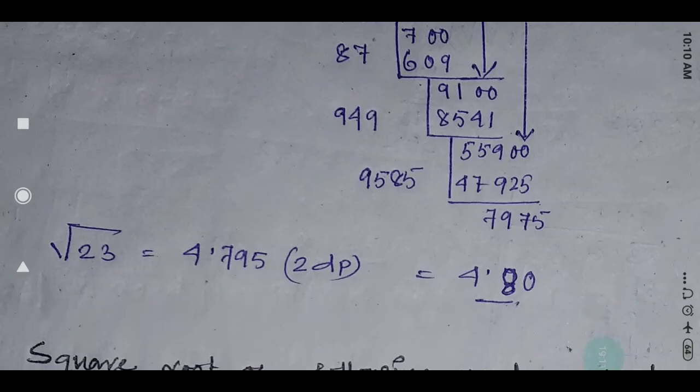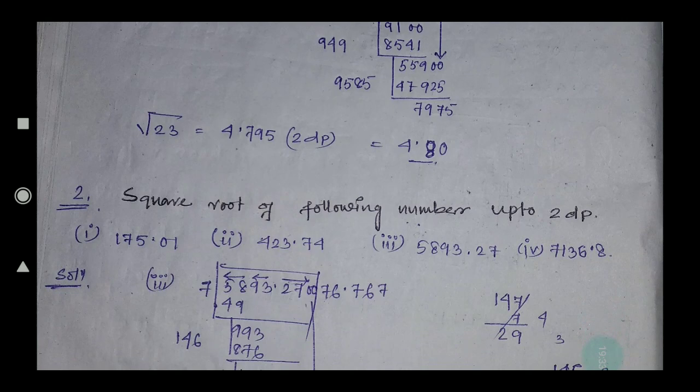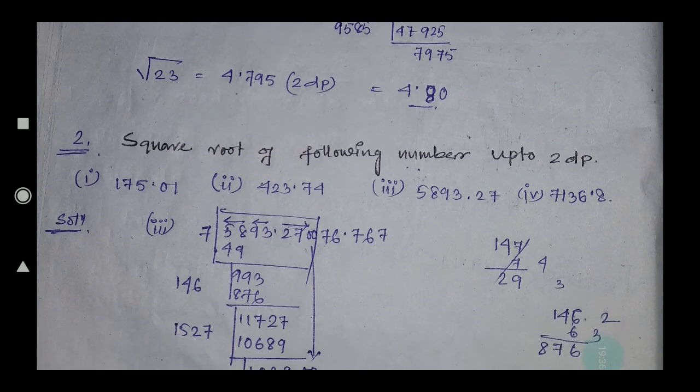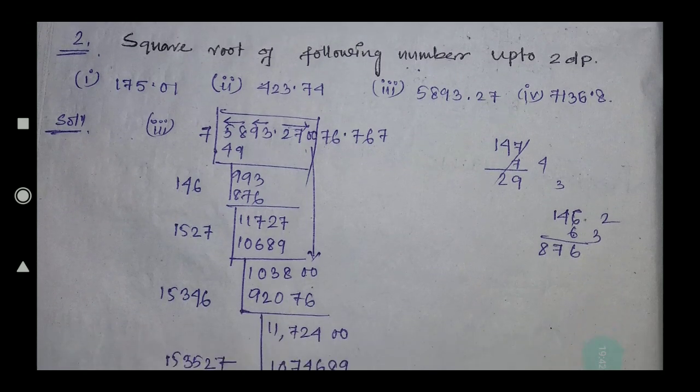So the square root of 23 is 4.80, because in the question it is given 2 decimal places, that means you have to write it as 4.80. If it is not mentioned anything, you can simply write 4.8, but because the question mentions 2 decimal places, you have to write 2 digits after the decimal point, so 4.80. Now for the square root of a number that is already given in decimal form, you have to apply this process.